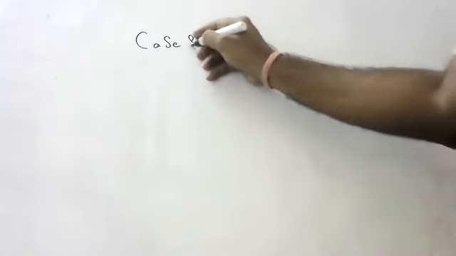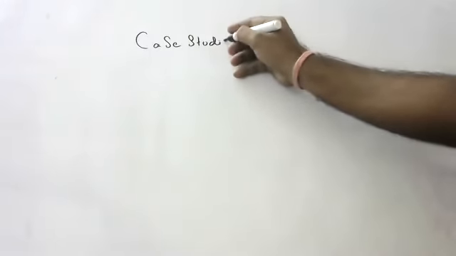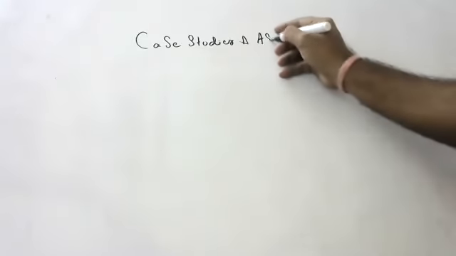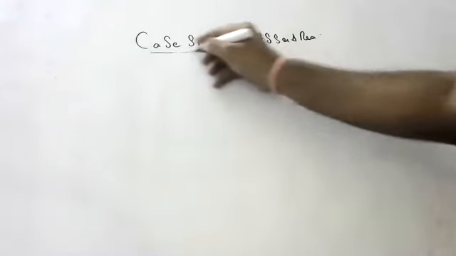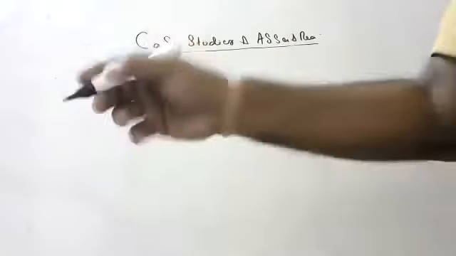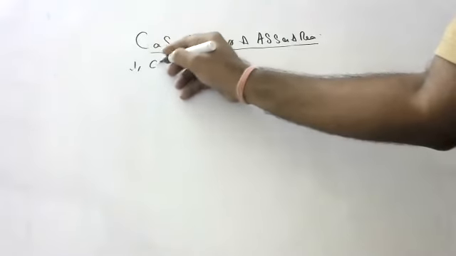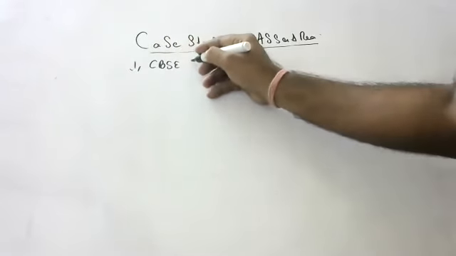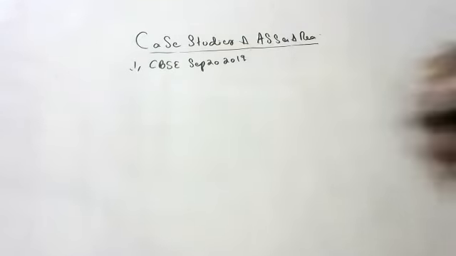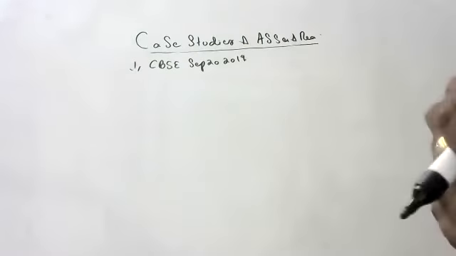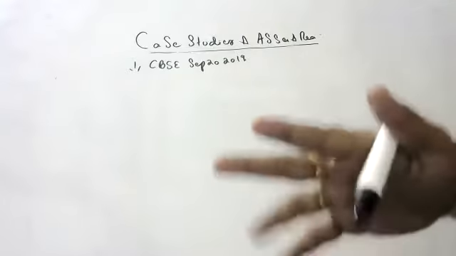Okay, children. So today we are going to study only about case studies and also assertion and reasoning questions in different model papers, what they are saying. So first, please open whatever model papers I have given, the CBSE model paper September 20, 2019. First, I want to do the third question, case study.